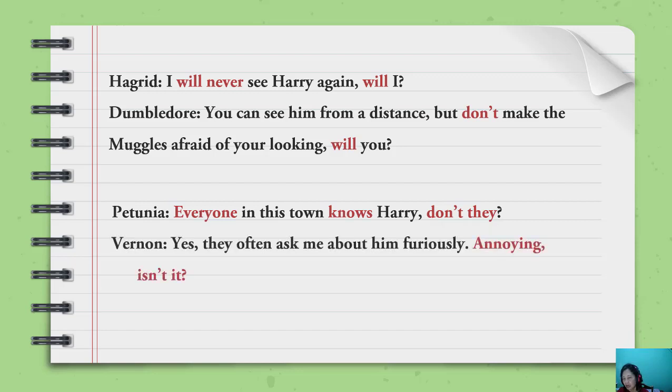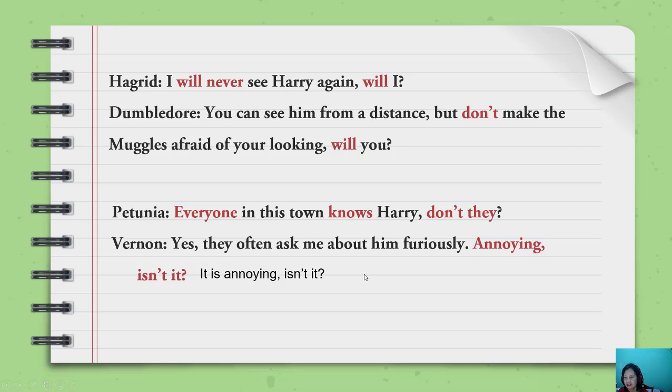Oh yes, they often ask me about him furiously. Annoying, isn't it? Actually, this sentence is: it is annoying. The complete one is it is annoying. But sometimes in speaking, we just use this one: annoying. That's why we use this, because this comes from this. It is annoying, isn't it?